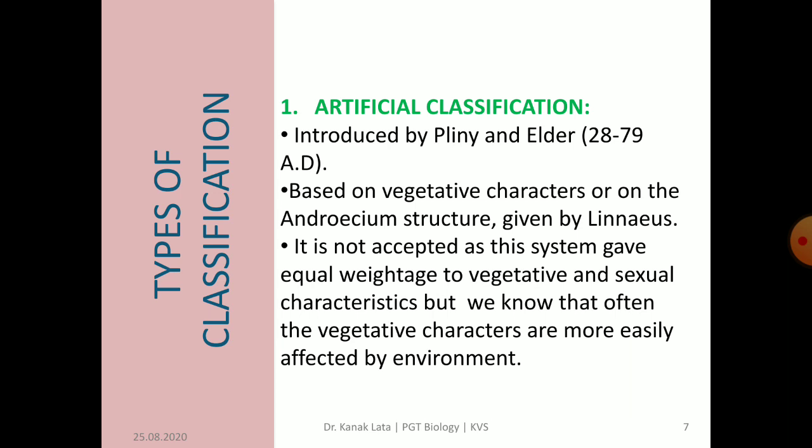Later on, Linnaeus classified on the basis of floral character, that is androecium. This classification is not accepted as this system gave equal weightage to vegetative as well as sexual characteristics. But we know that sometimes the vegetative characters are more easily affected by the environment.